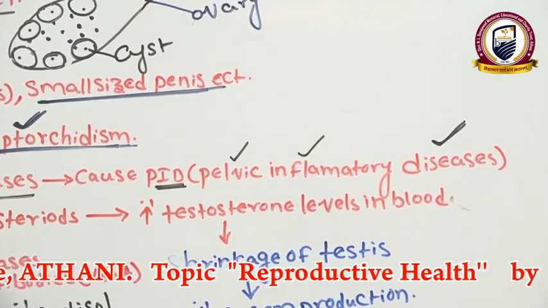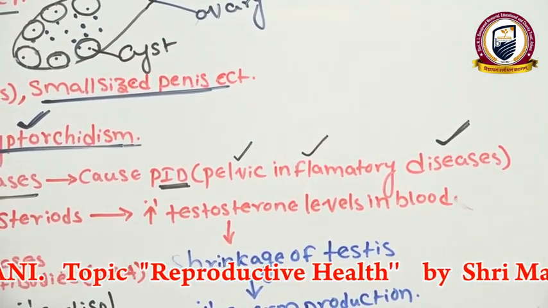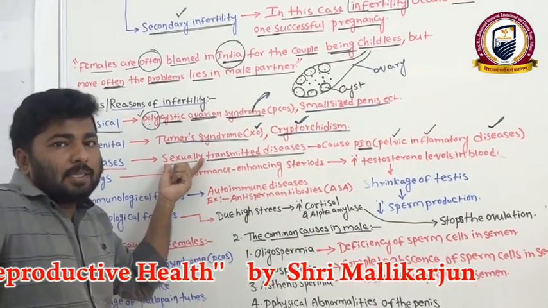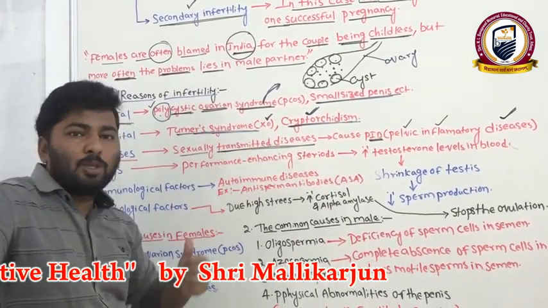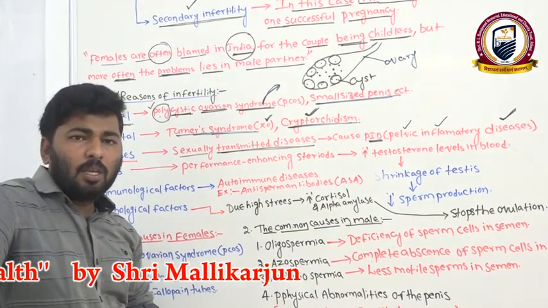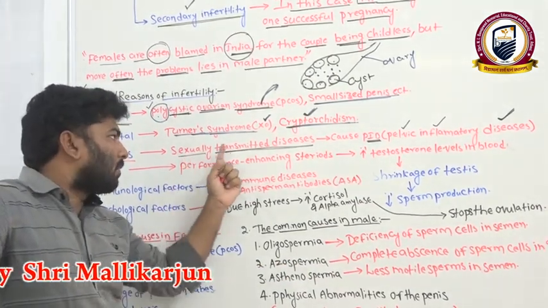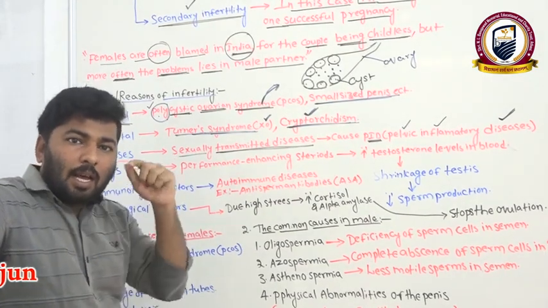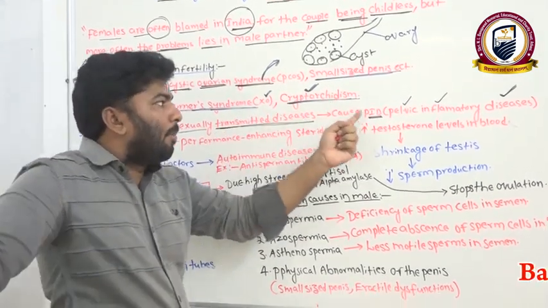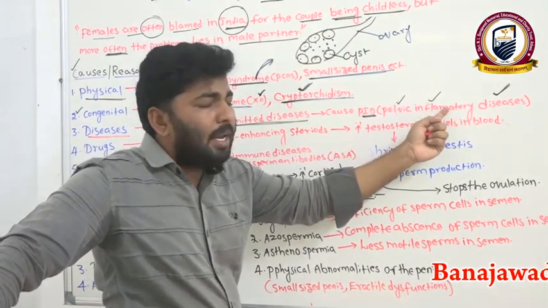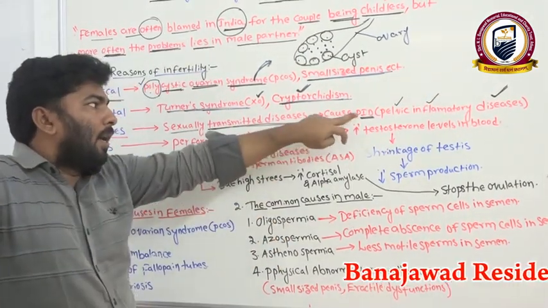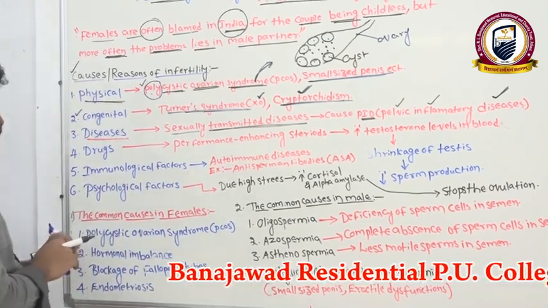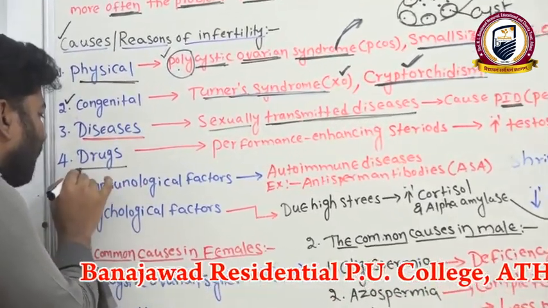Sexually transmitted diseases, especially chlamydiasis, cause damage to the fallopian tube region of females. Clear? If sexually transmitted diseases are not detected early, they lead to PID, and finally to an infertility problem. Clear? Right. Now we'll move to the drugs.